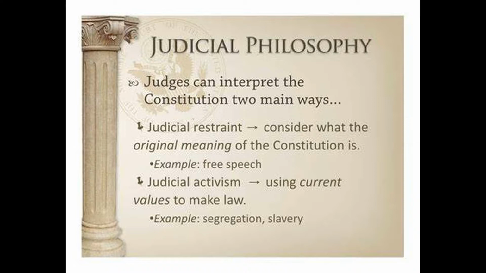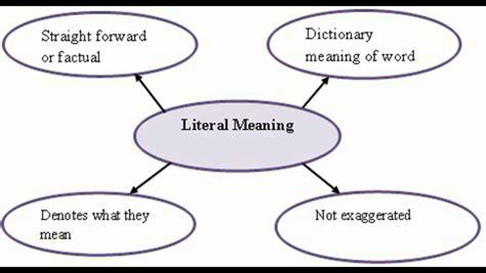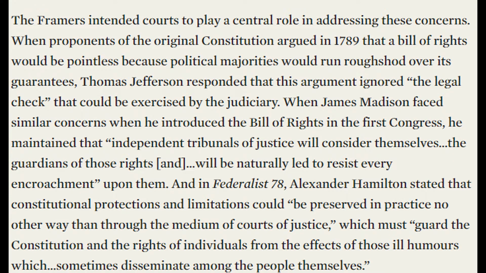So how does the U.S. Supreme Court decide what our Constitution means? There are 4 methods to solve what our Constitution means. First, just the plain meaning of the words in the Constitution. The justices consider the literal meaning of the words, and they sometimes study what the words meant at the time they were written. With this method, the Supreme Court bases its decisions as closely related to the framers' interpretation of the Constitution.